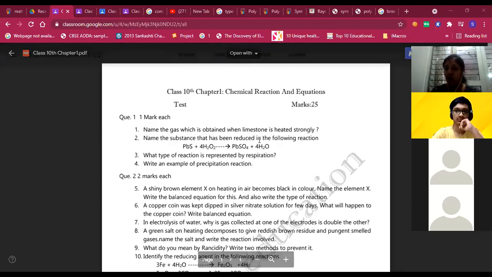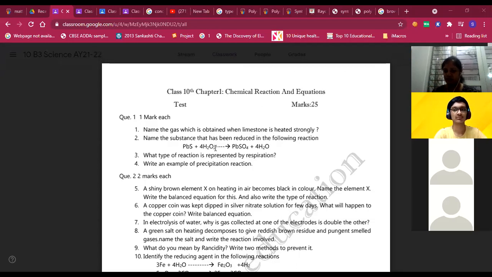H2O2 has lost oxygen and forms H2O. So therefore, hydrogen peroxide is reduced, or H2O2 is reduced. Is it clear? You have to write the reason along with it. Why do you say that it is reduced? Because it has lost oxygen.